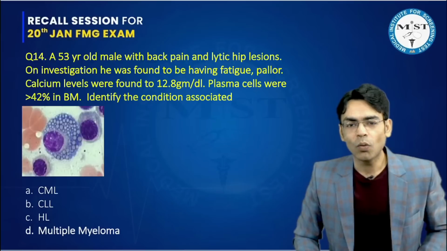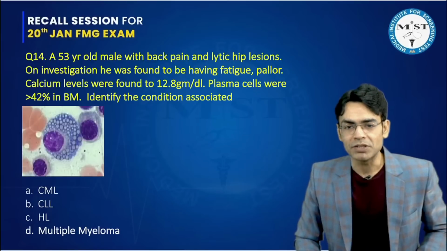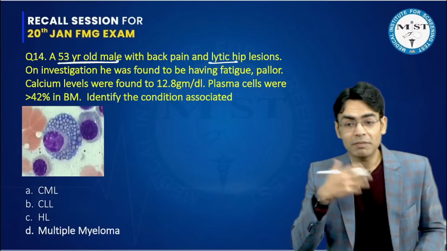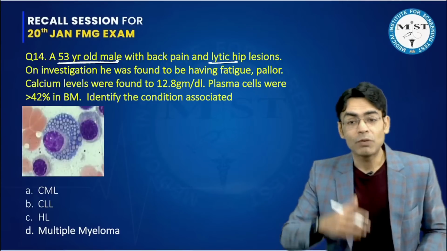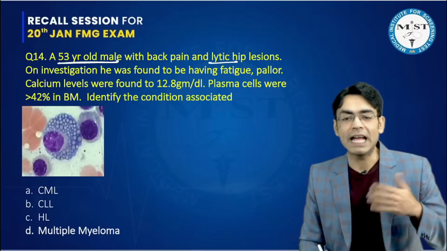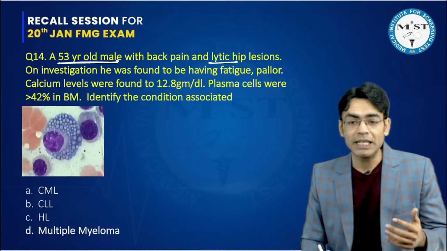There's a 53-year-old male with back pain and lytic hip lesions. So they have seen, one, this is an adult, and then lytic hip lesions. On investigation, he was found to be having fatigue and pallor. So it is showing anemia.